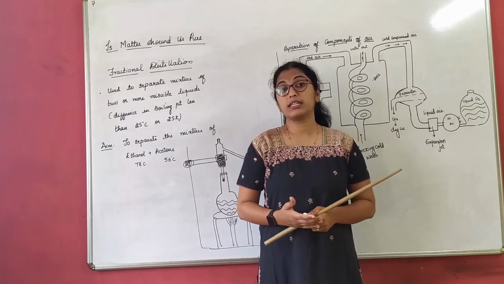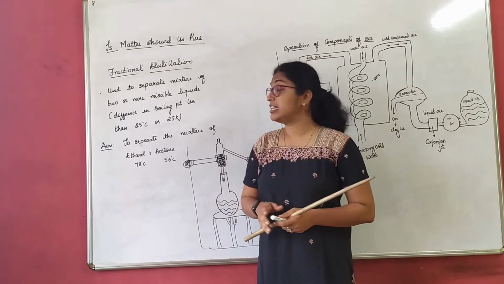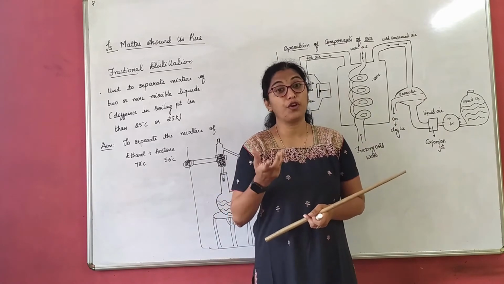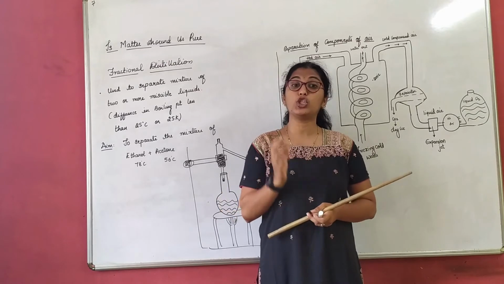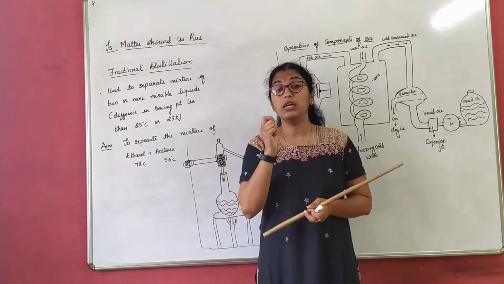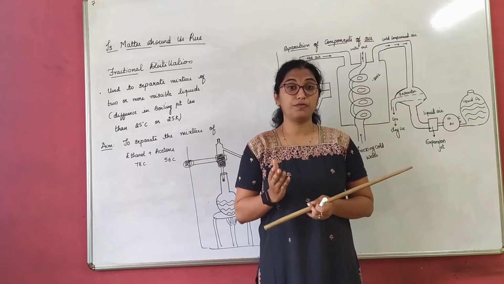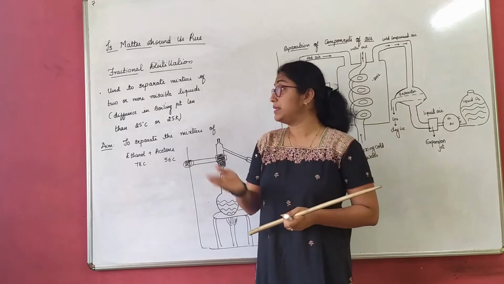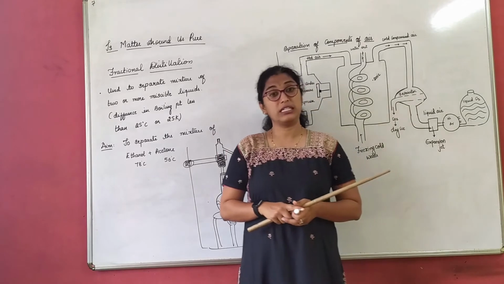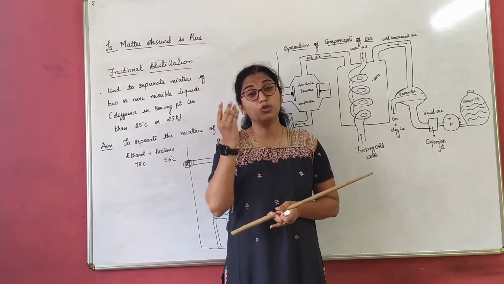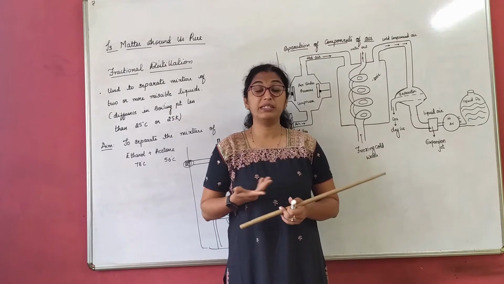In our yesterday's class, we studied about distillation and chromatography. You might have also seen the video of chromatography and distillation, which gave you a clear picture about how chromatography, that is, how we separate the components of the color, actually happens. And we studied about distillation, a simple technique where we separate two miscible liquids of different boiling point.